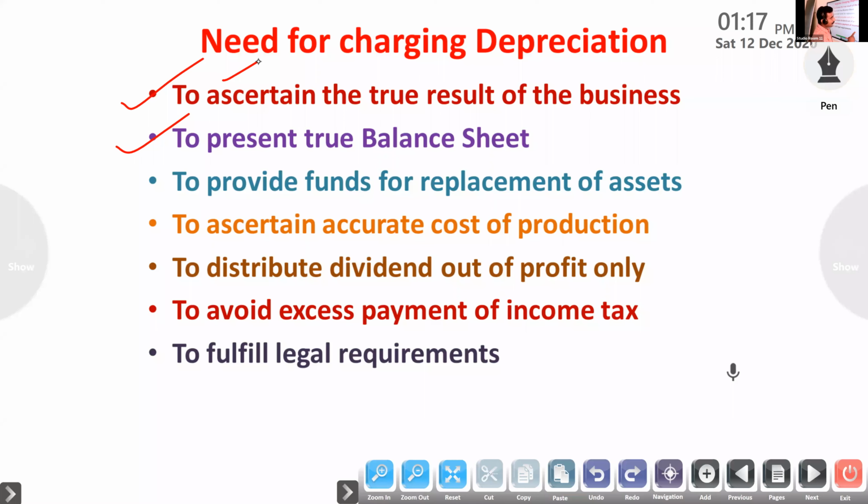But one thing you have to remember, it is not paid like other expenses. I will show this in the next point, and you will understand. To present a true balance sheet: if we are not showing the depreciation in the balance sheet, the value will be more compared to the true values, so it will not present the true financial position of the business.